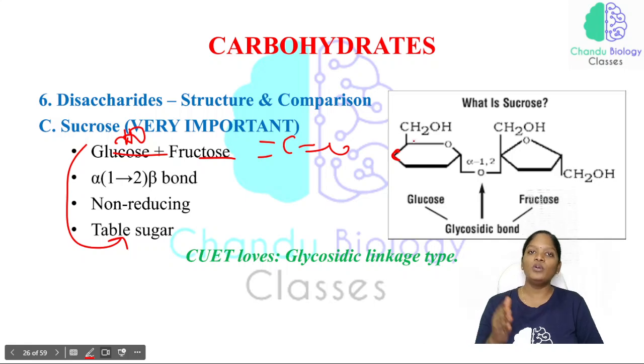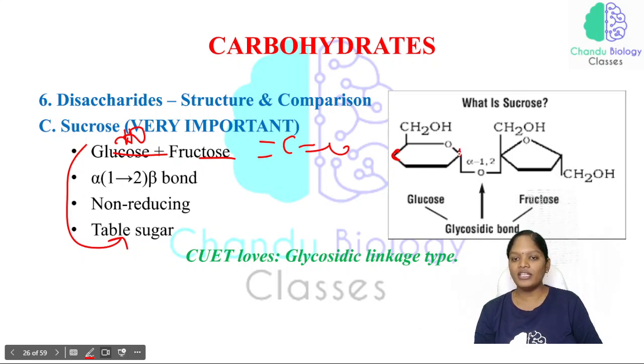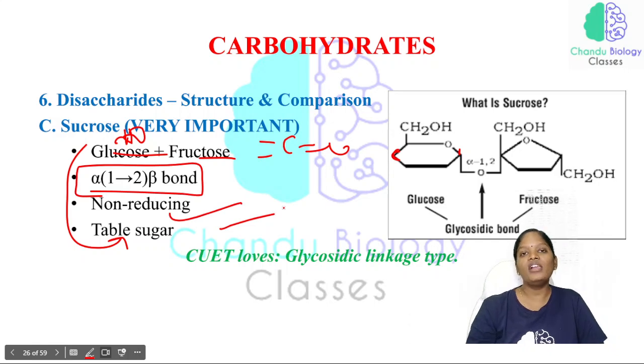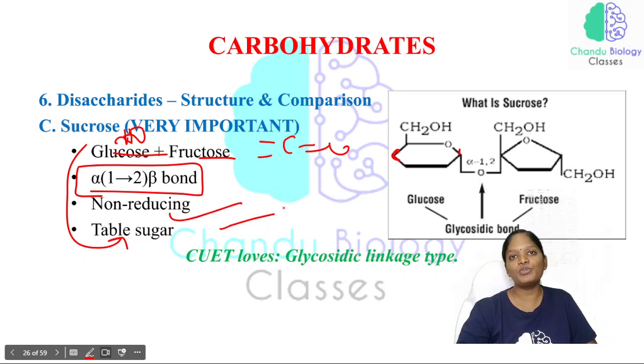and sucrose is called table sugar. The glucose is attached with the fructose, with which linkage? Here the first carbon of one sugar, that is the glucose, is linked with the second carbon of the fructose sugar. So that is why it is the alpha 1 to beta 2 bond. So this is very important.